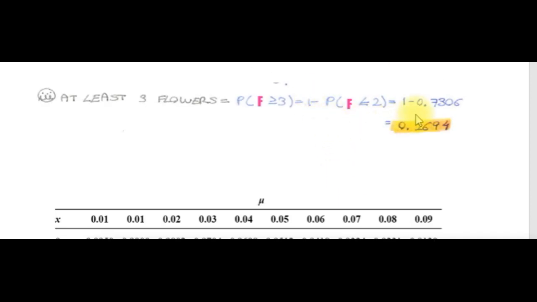1 minus 0.7306 is 0.2694, hence the probability that f is greater or equal to 3 is 0.2694.